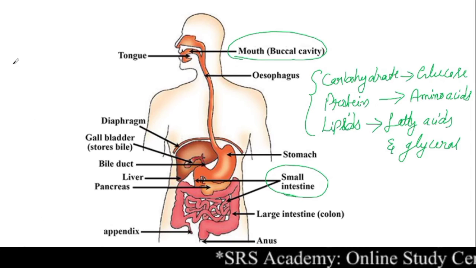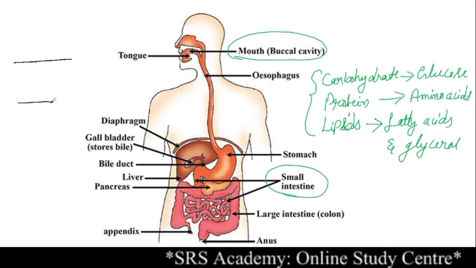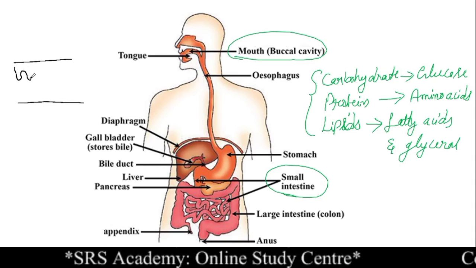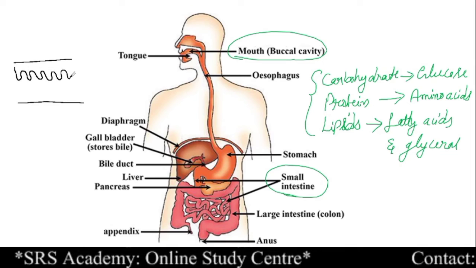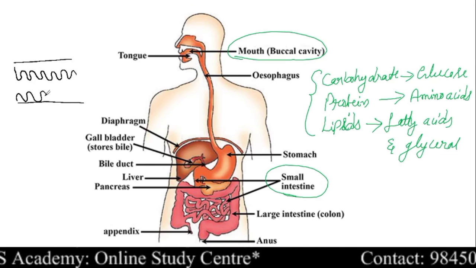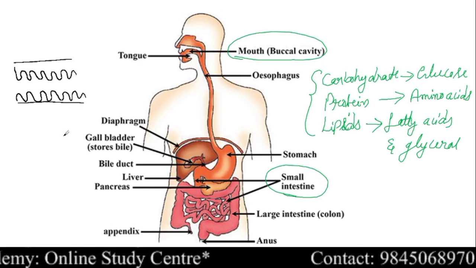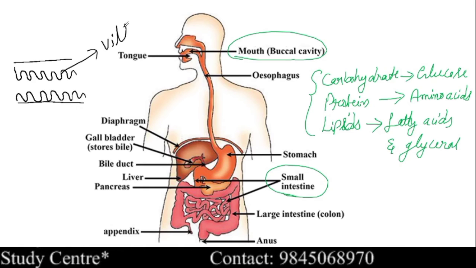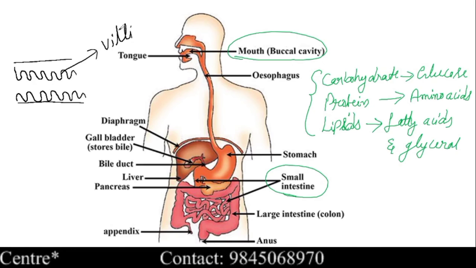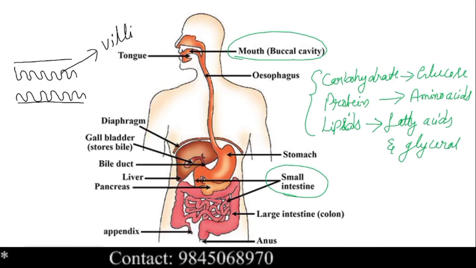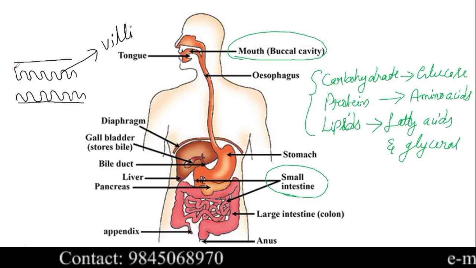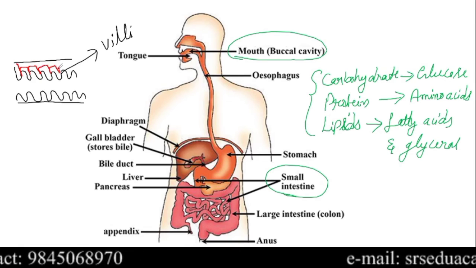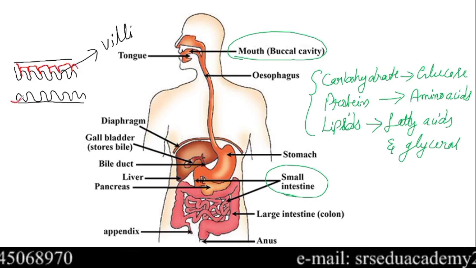For example, if I take a section of the small intestine, inside the small intestine we can observe numerous finger-like projections. On both sides we can observe these finger-like projections. What are these finger-like projections? We call them villi. The function of the villi is, these villi contain numerous blood capillaries, that means the blood is flowing in the villi.